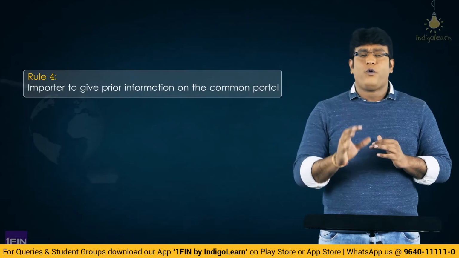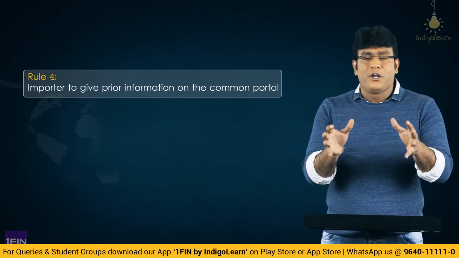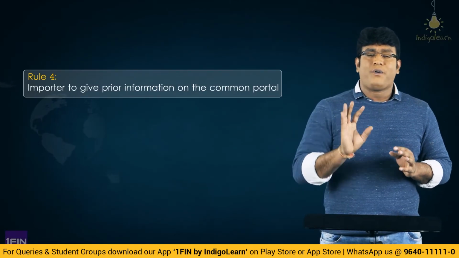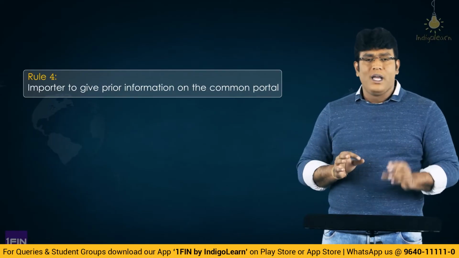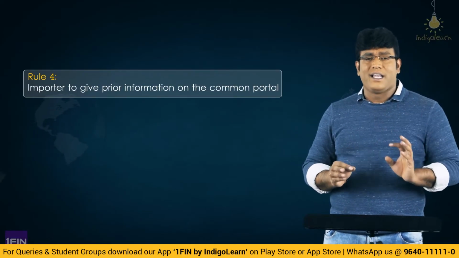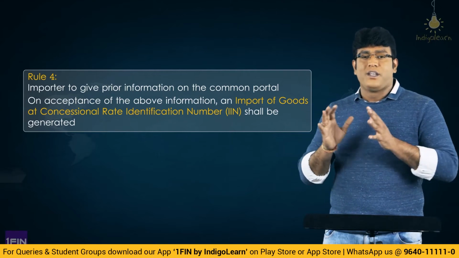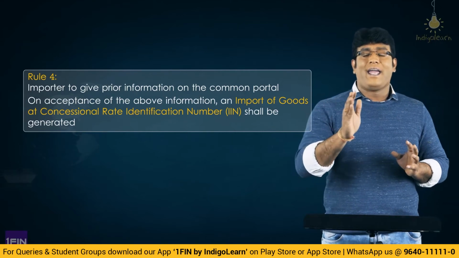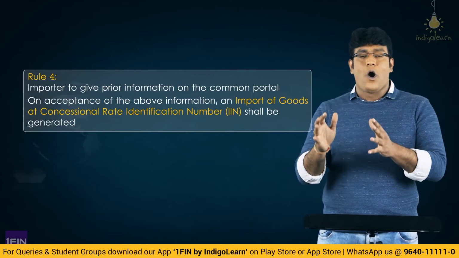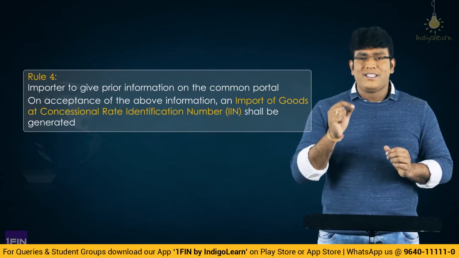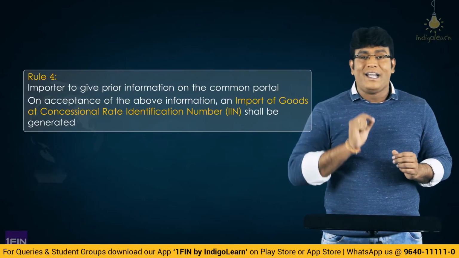So basically Rule 4 talks about the responsibility of the importer to give prior information on the common portal, through which one number is generated, that is the import of goods at concessional rate of duty identification number, which is known as IIN. That number is generated on the common portal once all these details are submitted and validated.